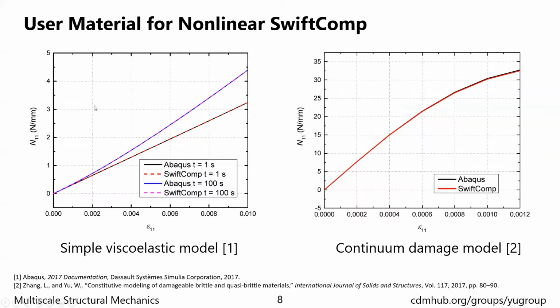On the left-hand side shows the result of a viscoelastic model from Abaqus documentation. We can see that with different loading rates, our result matches exactly with the Abaqus result. And on the right-hand side shows a continuum damage model.